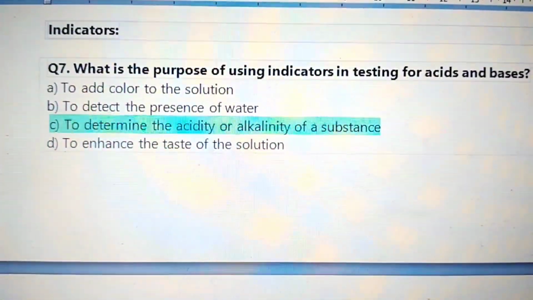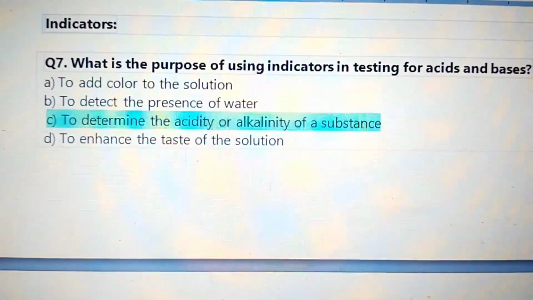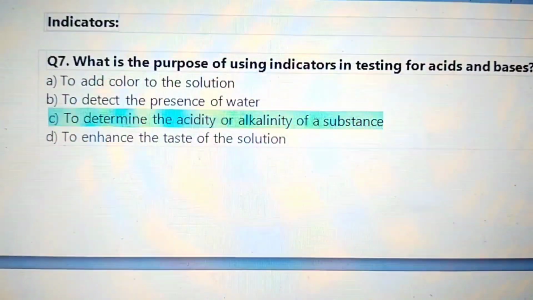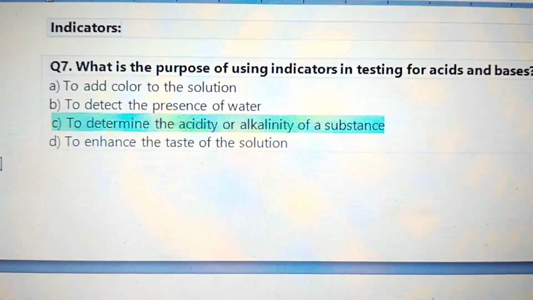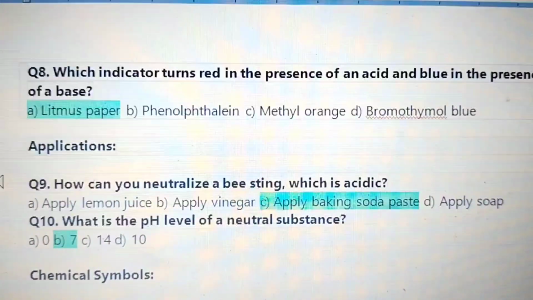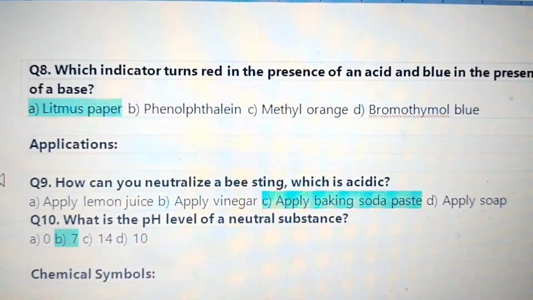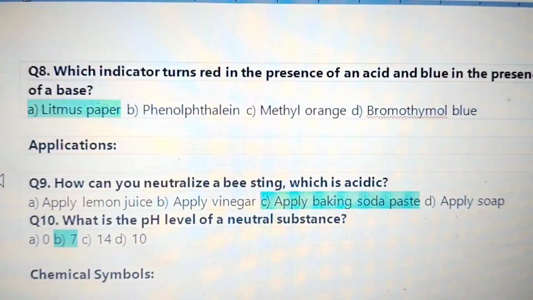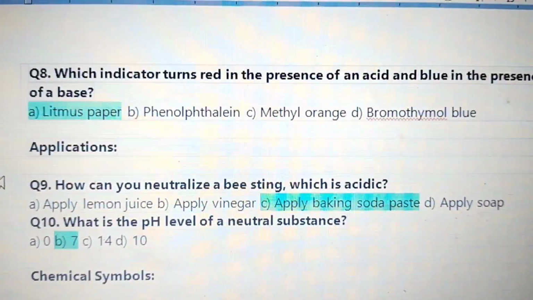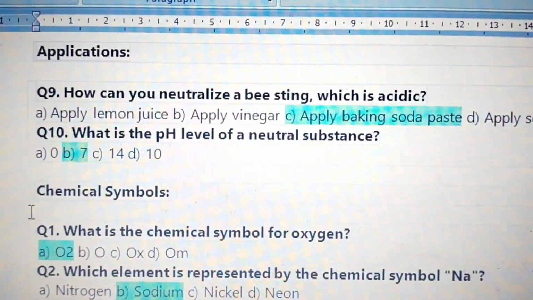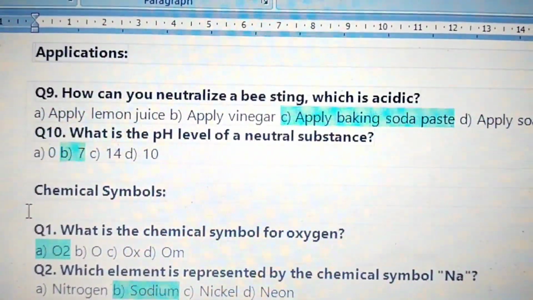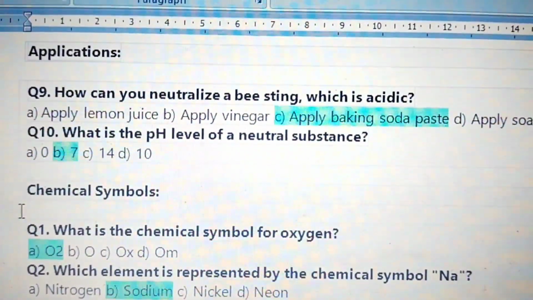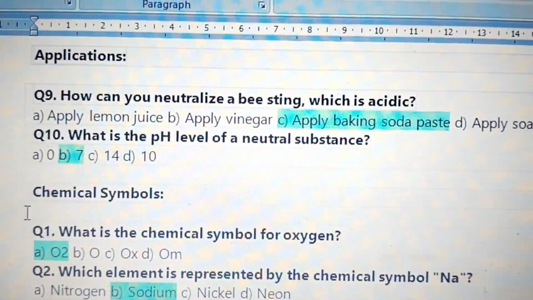Indicators. What is the purpose of using indicators in testing for acids and bases? To determine the acidity or alkalinity of a substance. Which indicator turns red in the presence of an acid and blue in the presence of a base? Litmus paper. How can you neutralize a bee sting, which is acidic? By applying baking soda paste.